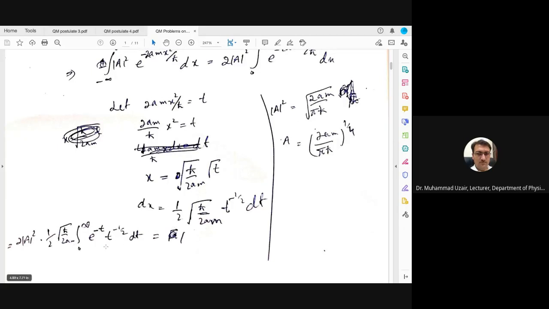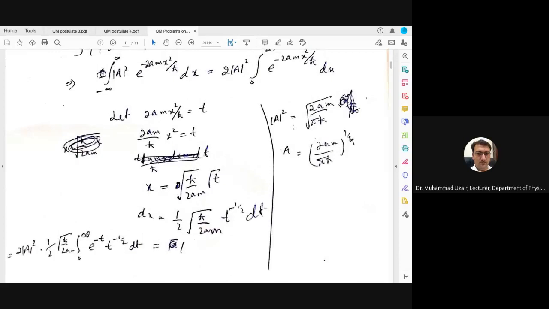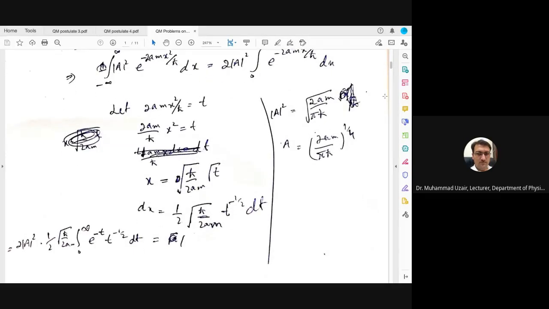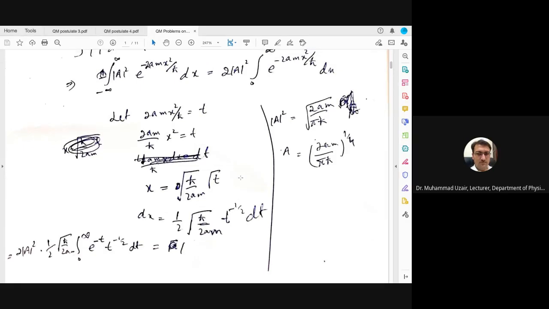So taking that value, you can find the value, which is equivalent to 1, and this integral has a value. So take that value to be used here. I have written this value somewhere. Okay, that is 1 over under root pi. And in this integral, 0 to infinity e power minus t into t to the power minus half dt, this term is equal to 1 divided by under the root pi. And that is the function obtained from the gamma function, if you remember your special functions in mathematical methods.